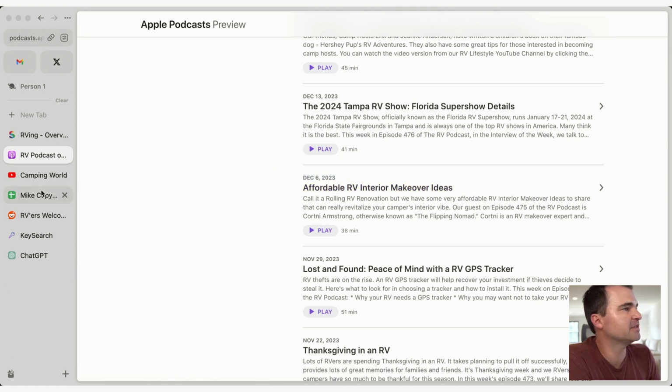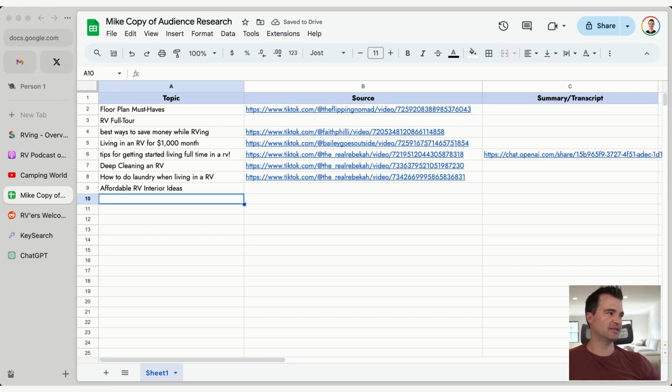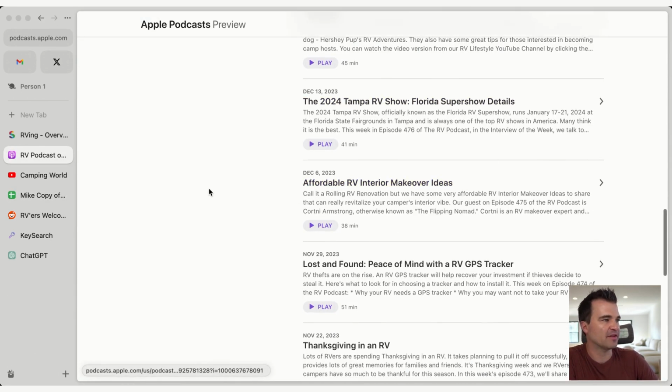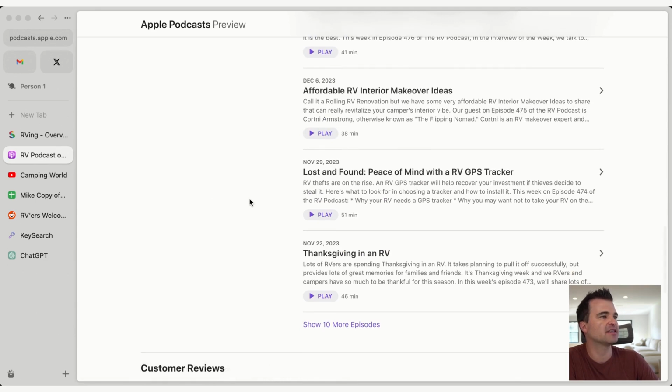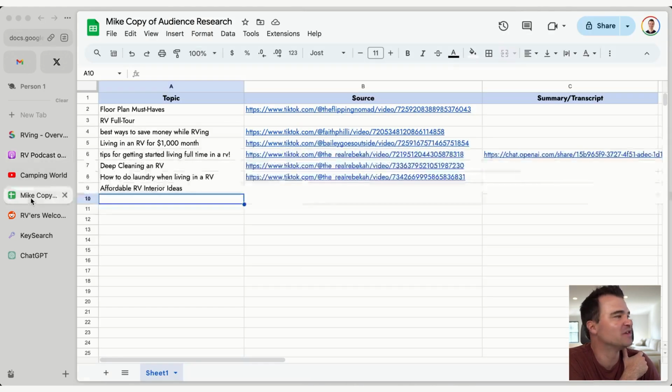It's not letting me copy and paste it. Affordable RV interior ideas, right? That could be a post that would probably do really well on Pinterest that we wouldn't necessarily find in a keyword tool. Again, you have to think of yourself as kind of the editor-in-chief of your publication, and does this topic belong on my magazine? Does my audience actually want to learn about this? But I found that podcasts are not going to find a million great ideas, but, you know, RV storage, what you need to know in the winter, right?